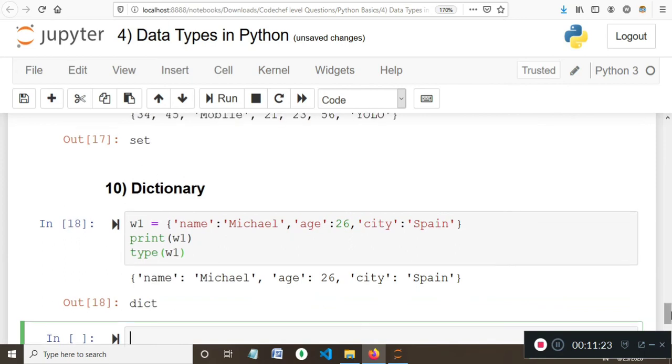I know there are a few more data types which I haven't covered in this video, but don't worry, we'll cover those separately in another video. Those are, for example, frozen set, byte and ordered dictionary, and I'll cover those in intermediate Python, which will come once I'm finished with the Python basic tutorial series.